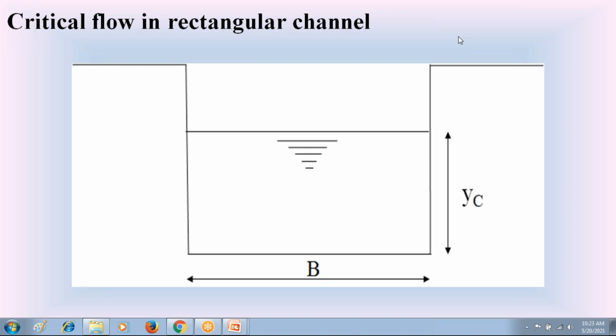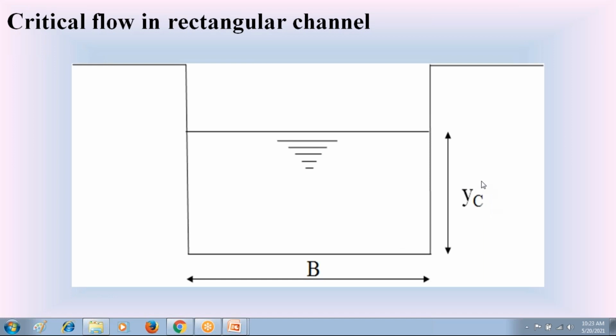So here we are going to discuss specific energy and critical depth in rectangular channel. To discuss that, I consider this rectangular open channel. The width is B and the depth of flow is at critical depth, that is Yc.